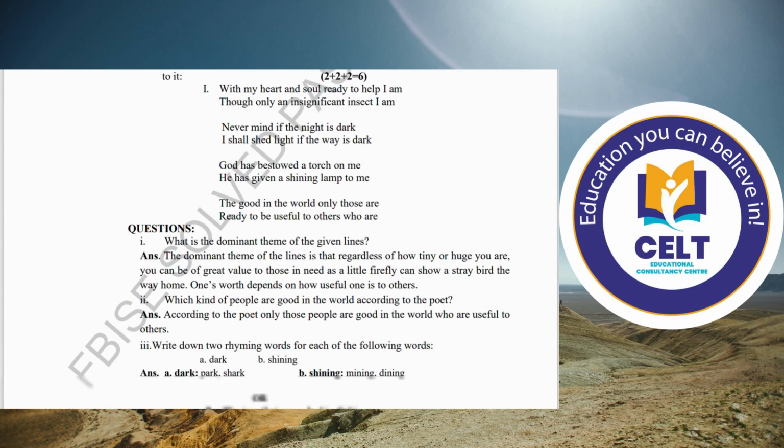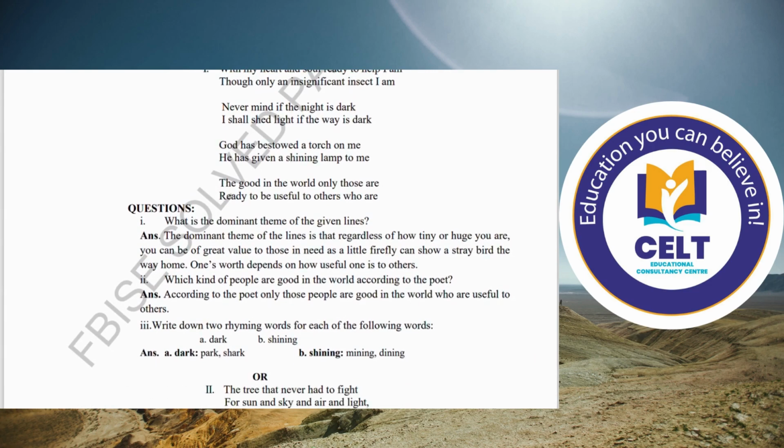So this is the stanza. Read carefully and create a picture in your mind and your imagination. And now come to the question. Number 1, what is the dominant theme of the given line? The dominant theme of the given line is that regardless of how tiny or huge you are, you can be of great value to those in need, as a little firefly can show a stray bird the way to home.